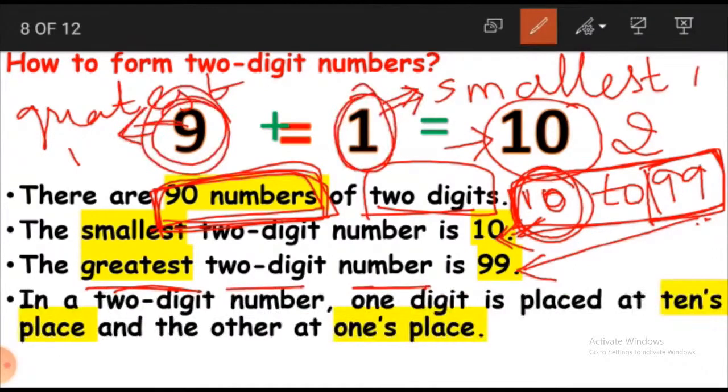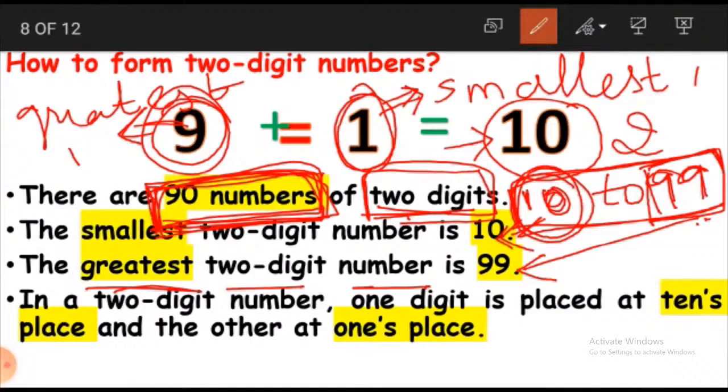Coming to 2 digit numbers, there are 90 numbers of 2 digits, starting from 10 and ending at 99. So the smallest 2 digit number is 10 and the largest 2 digit number is 99.